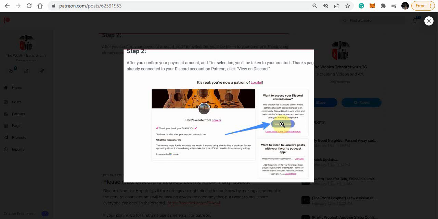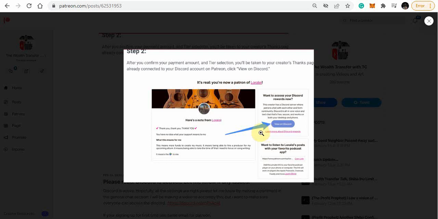Once you do that, if you already have Discord, it should link this Discord with your Discord app, and you should be able to access it. If you've never signed up for Discord, when you click on that, it's probably going to prompt you to download it. There are 3 different ways you can do this. For me, the best way, so I can study and read it and look at it, is through the desktop. But I have it on my phone too.